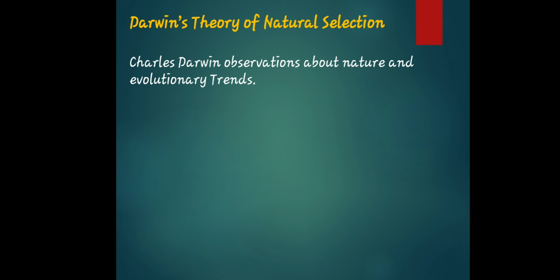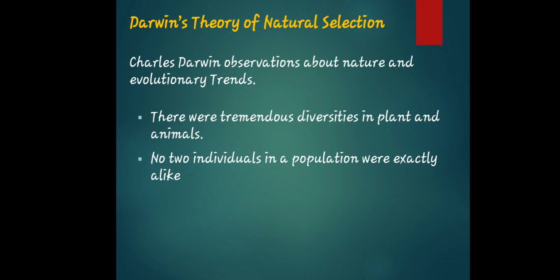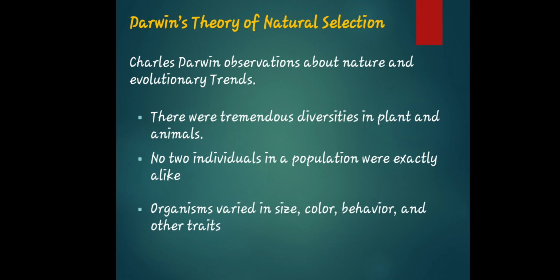So, Charles Darwin's observation about nature and evolutionary trends. There were tremendous diversities in plants and animals. No two individuals in the population were exactly alike. Organisms varied in size, color, behavior, and other traits. As you can see by the statement itself, you can classify that the theory of Darwin focuses not only on the internal part, but also on the external part of the living organism.